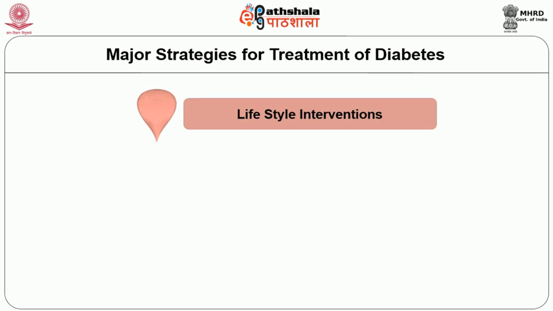What are the lifestyle interventions? If the patient is a smoker, we have to ask this patient not to smoke. If he is an alcoholic, not to take alcohol. He has to take exercise regularly, at least 45 minutes per day. Avoid fatty diet foods. These are the lifestyle modifications.